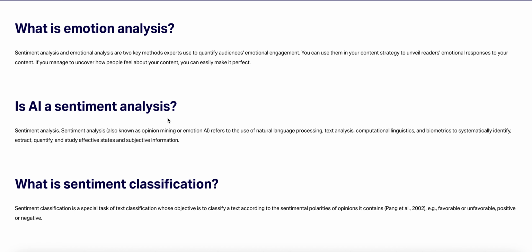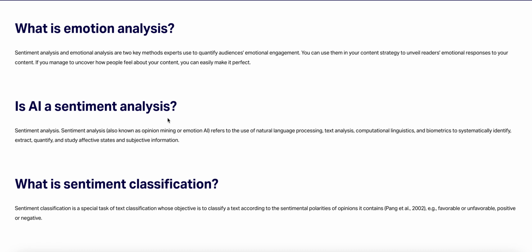What is emotional analysis? Sentiment analysis and emotional analysis are two key methods experts use to quantify audience emotional engagement. You can use them in your content strategy to uncover readers' emotional responses to your content. If you manage to uncover how people feel about your content, you can easily make it perfect.